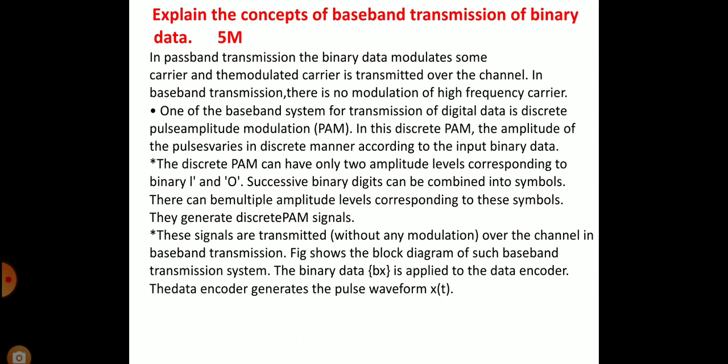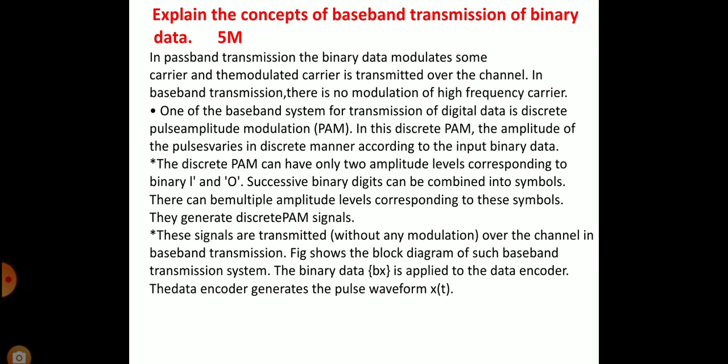In passband transmission, the binary data modulates some carrier and the modulated carrier is transmitted over the channel. In baseband transmission, there is no modulation of a high frequency carrier. One of the baseband systems for transmission of digital data is discrete pulse amplitude modulation, PAM.